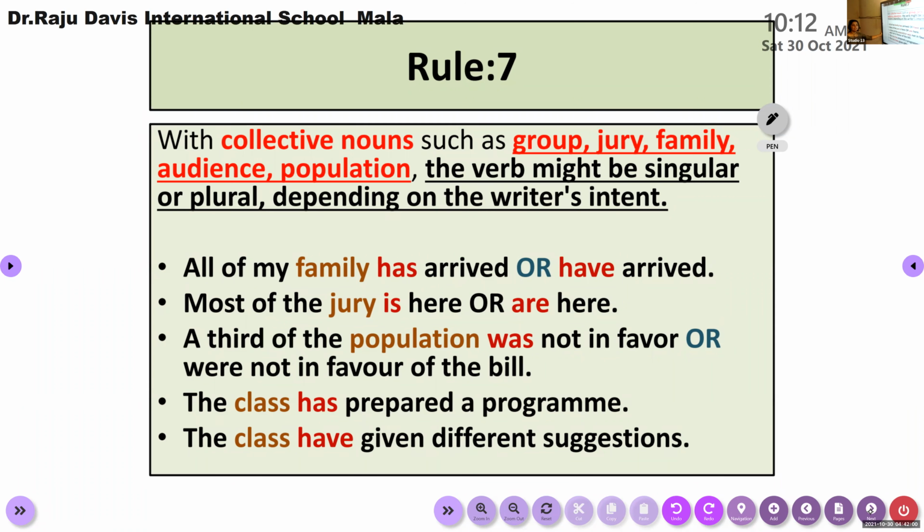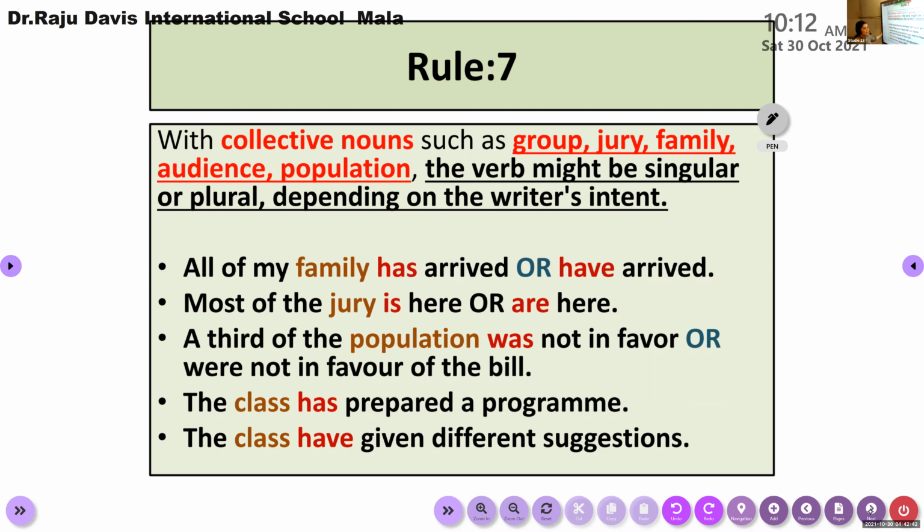Most of the jury is here or are here. Jury is a group of people or a group of members. If they are separate, then I have to use are. If they are together, then I can say the jury has taken a single decision. All the members of the jury decided together, this is our final decision. The jury selected their chairman, or decided to give an award for this film. The jury's decision is final. They decided this together as a single unit, so we can say that is better.